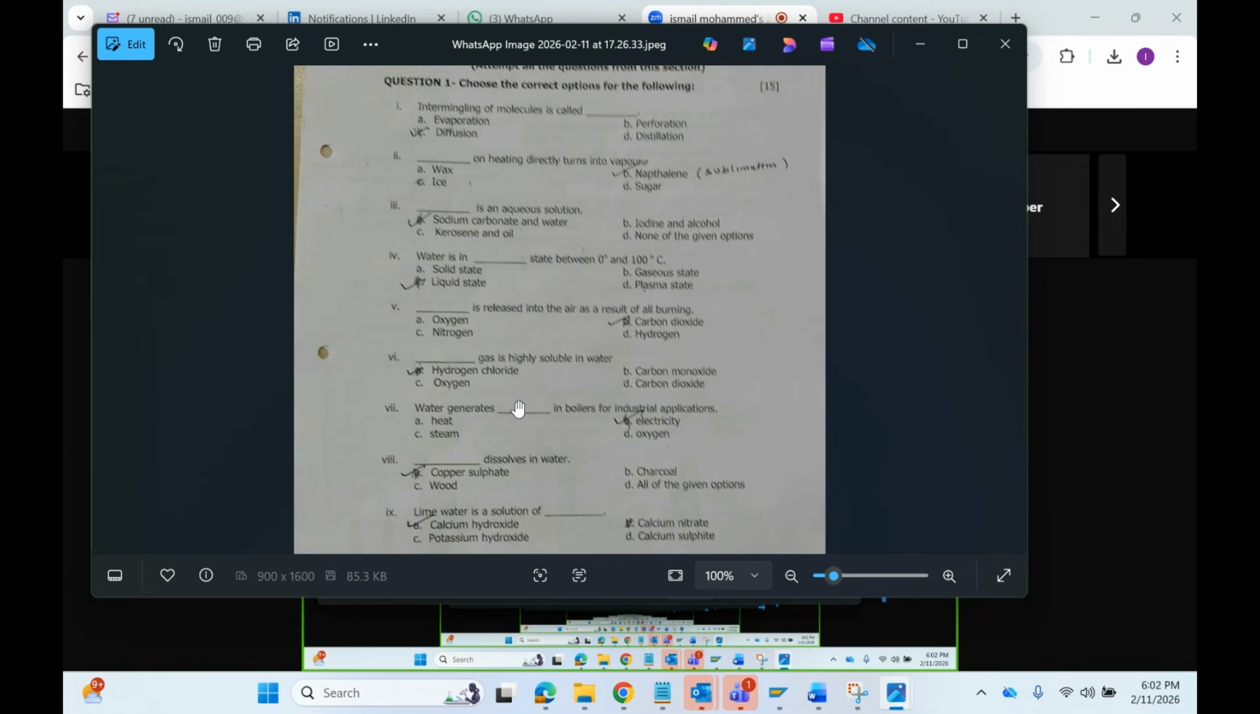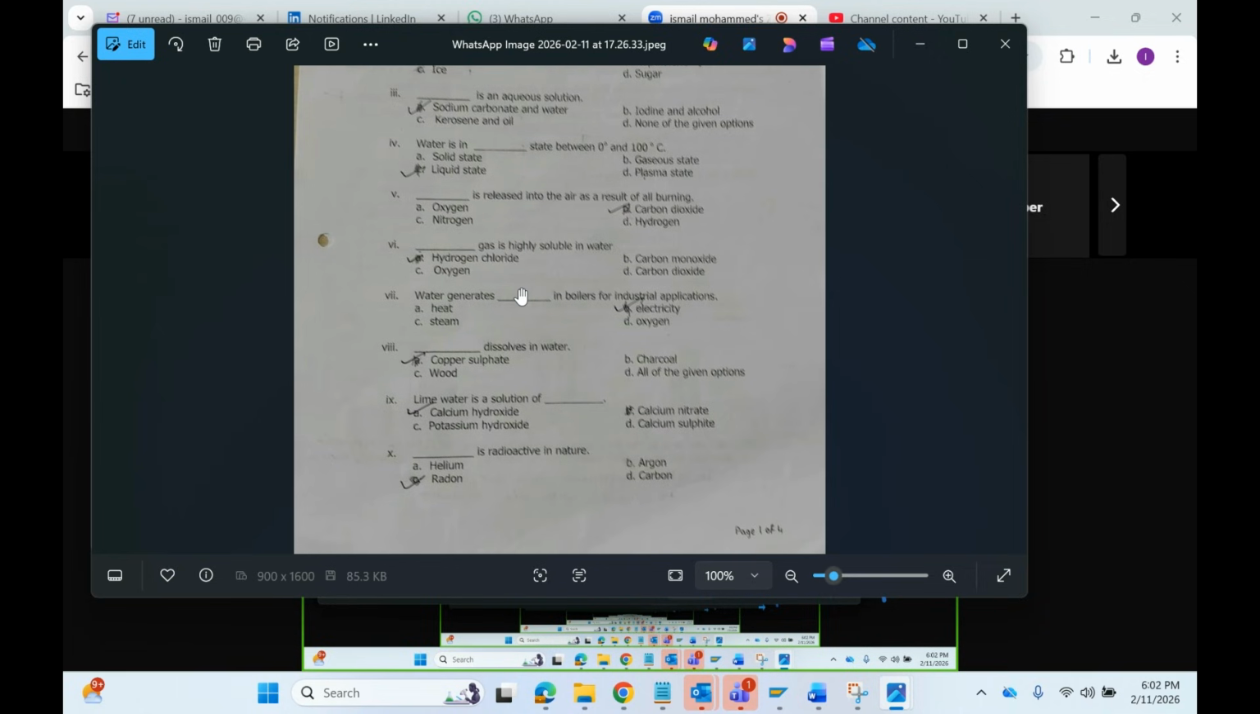Next, dash gas is highly soluble in water. That is hydrogen chloride. Hydrogen chloride, good. Water generates dash in boilers in industrial application. Electricity. Dash dissolves in water.